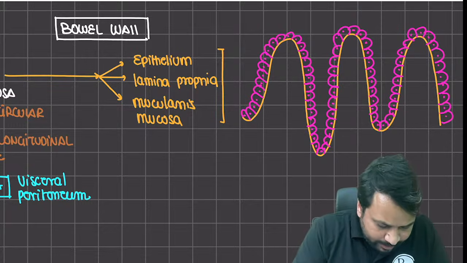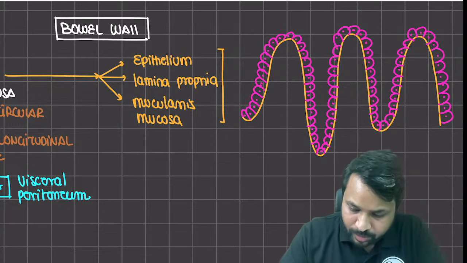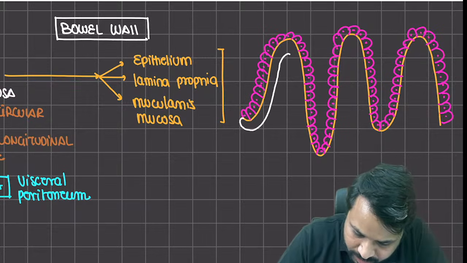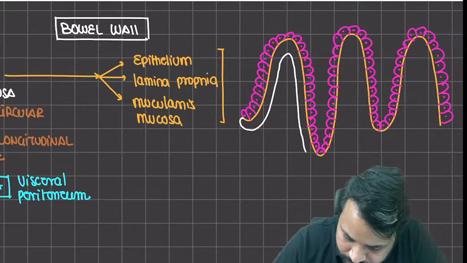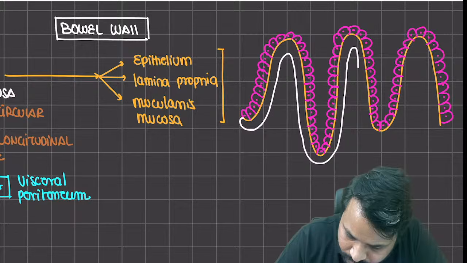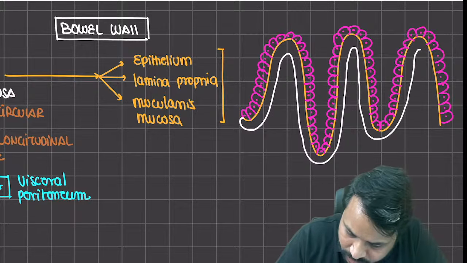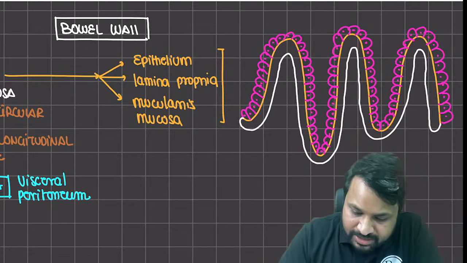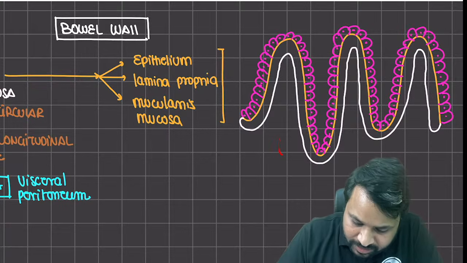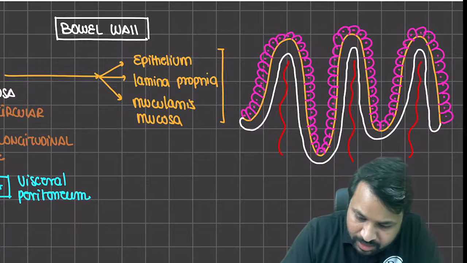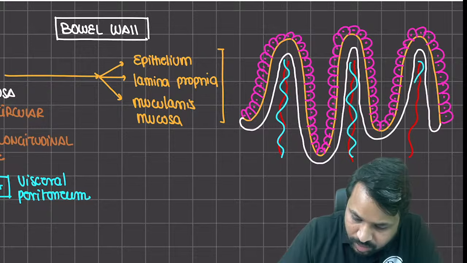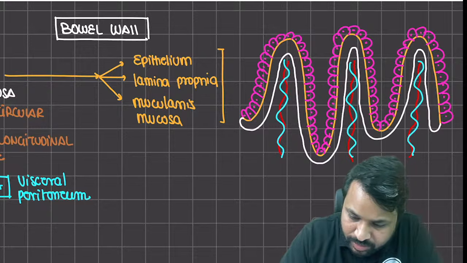Now, under the epithelium, you have the lamina propria. This layer that we're trying to indicate is going to be your lamina propria. Now, within this layer, you have the vascular supply and your venous drainage. Along with that, you have your lymphatic components also, right?